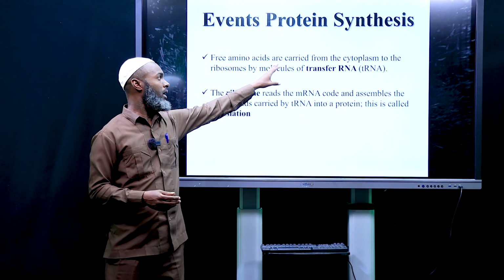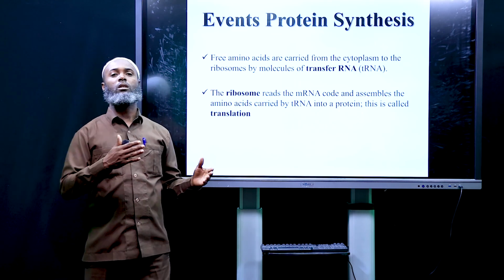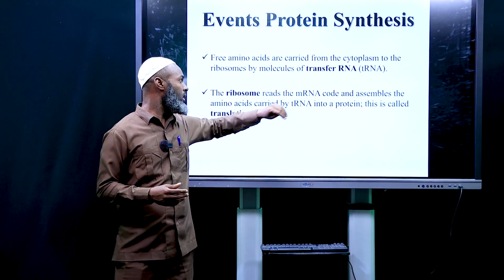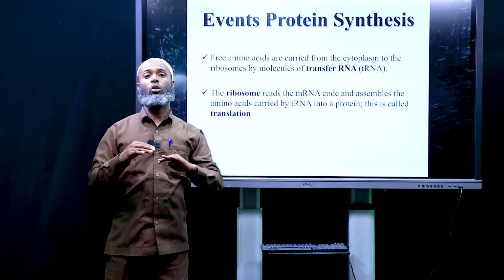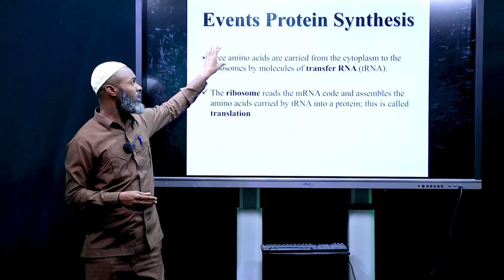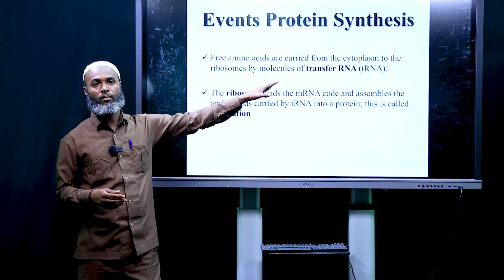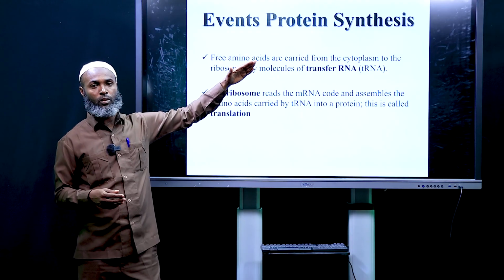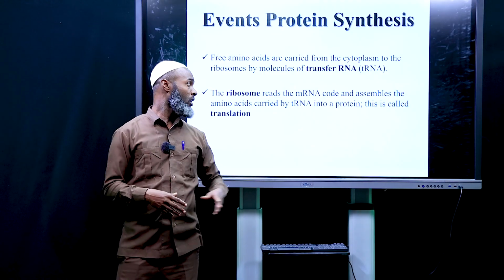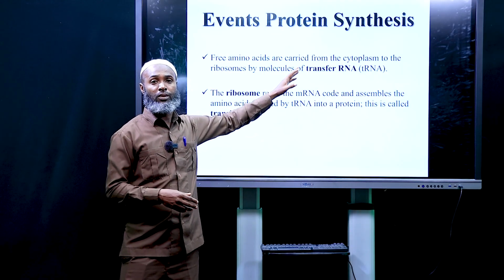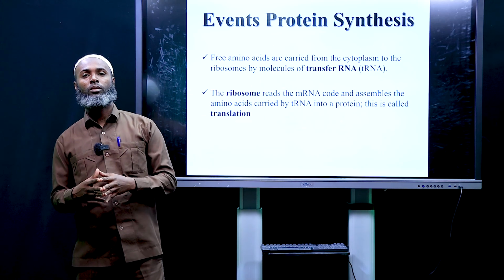Free amino acids are carried from the cytoplasm to the ribosomes. Free amino acids are carried from the cytoplasm by a molecule known as transfer RNA. The work of transfer RNA is to carry amino acids, found freely in the cytoplasm, to the ribosome, which is an organelle in the cytoplasm itself. So transfer RNA carries free amino acids from the cytoplasm to the ribosome.